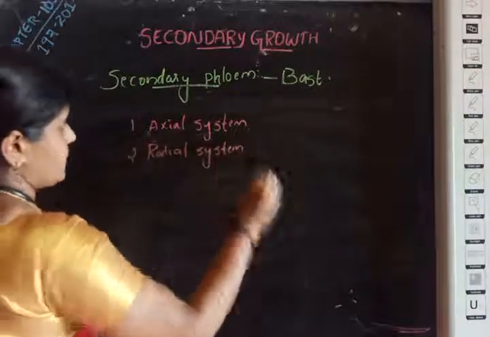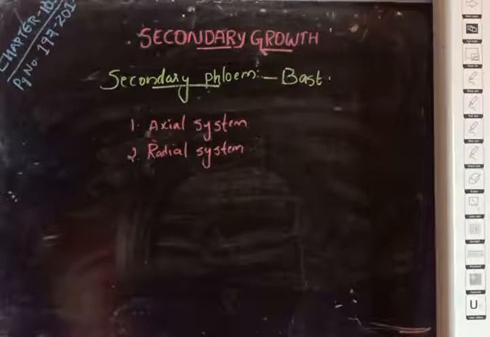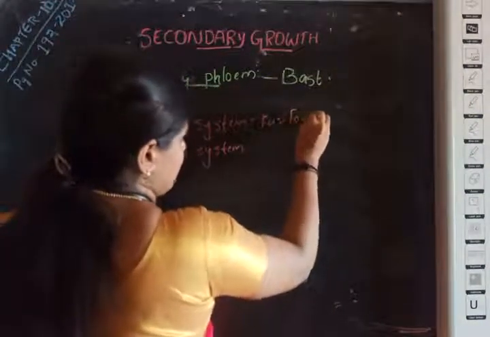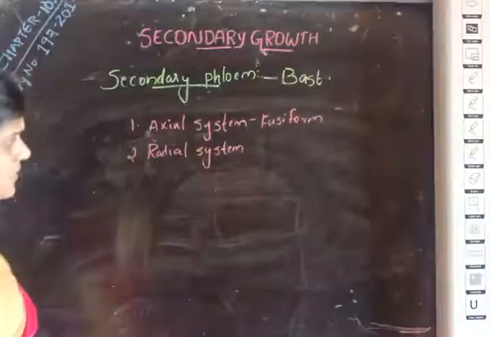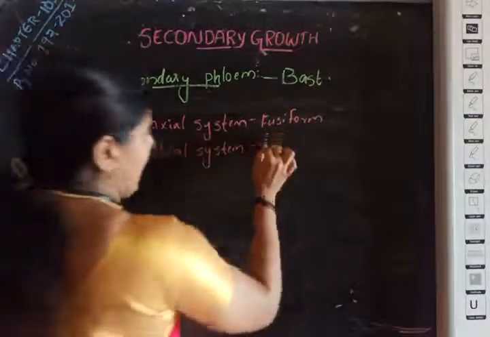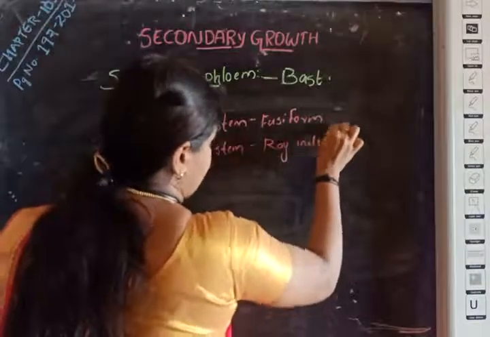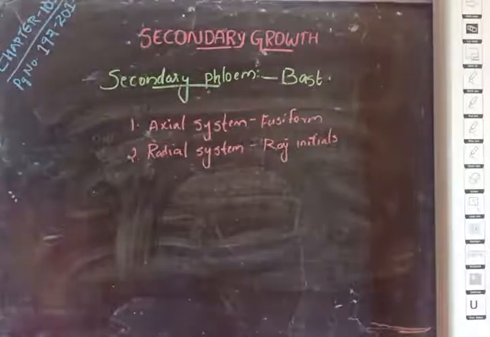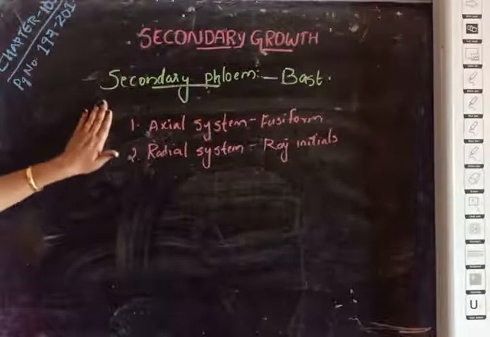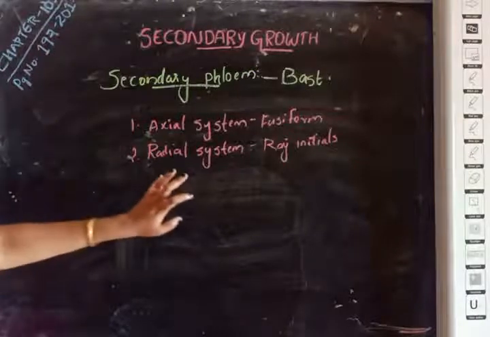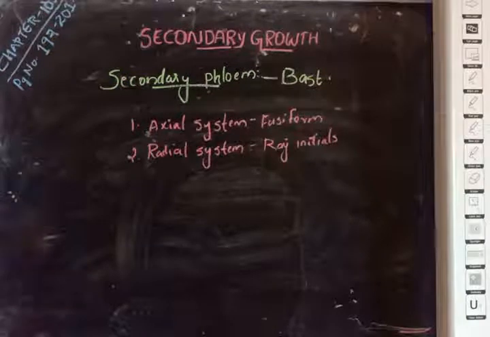The axial system is formed of vertically elongated fusiform initials, just like secondary xylem, whereas the radial system is formed of horizontally elongated ray initials, just like secondary xylem.